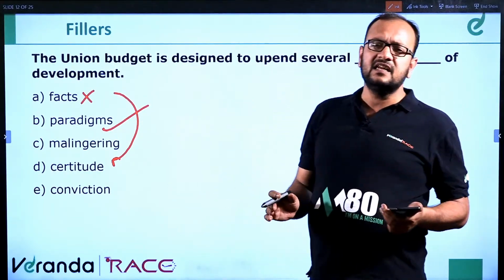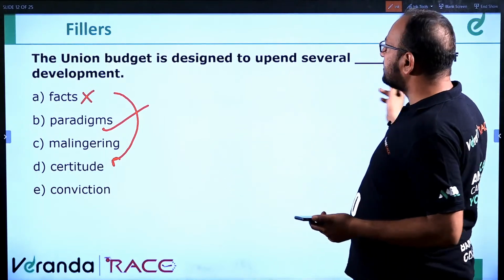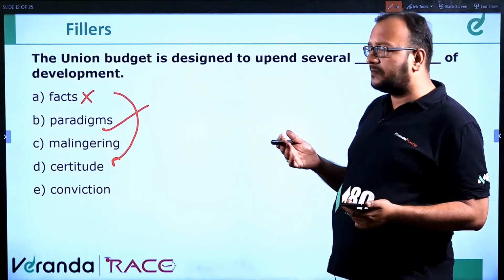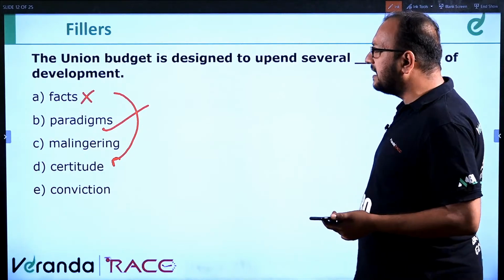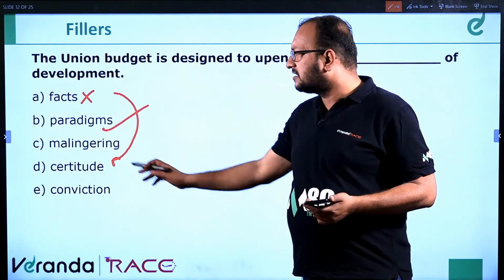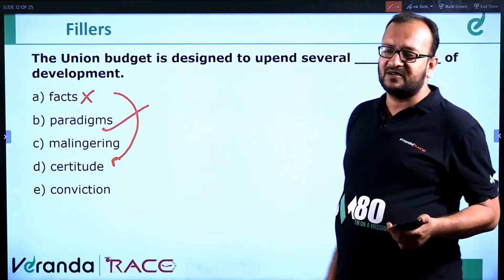Paradigm is the area, territory. So we are talking about several dash areas of development basically. So it will be paradigms. Malingering and conviction are the same. Certitude and facts are the same. Okay.